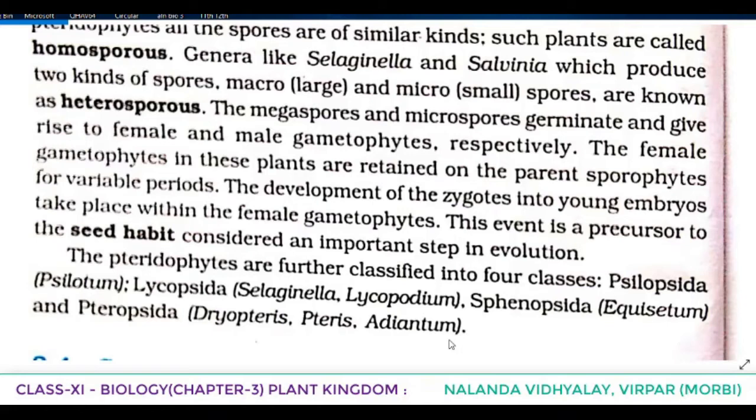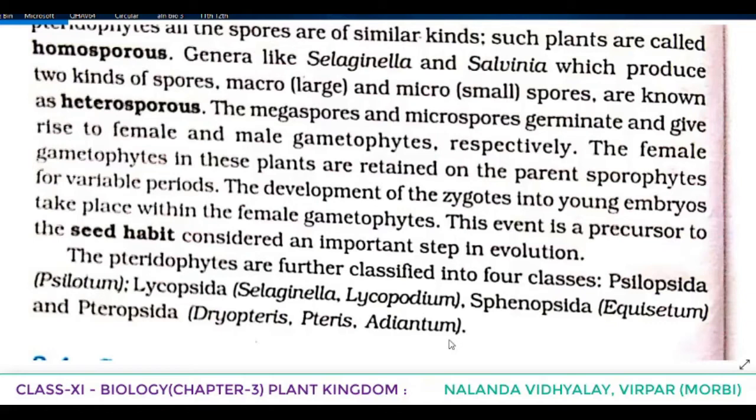And these photosynthetic thalloid gametophytes, known as prothallus, require cool, damp, shady places to grow. This is a condition and this is a restriction. Because of this specific restricted requirement and the need of water for fertilization, there are 2 reasons. One, the restricted requirement to grow, that is cool, damp, shady places. Another, the need of water for fertilization.